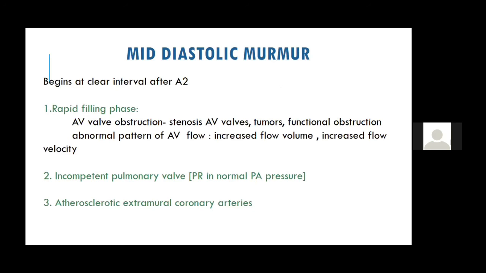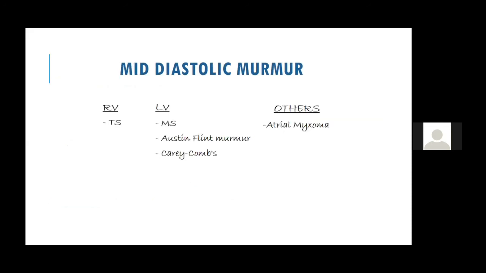Now let's come to the mid-diastolic murmur. Mid-diastolic murmurs, I again discussed, can be because of incompetent valves, because of rapid filling, or there can be other causes. Now, mid-diastolic murmurs can be RV, it can be LV, or it can be others. I have already discussed with you.